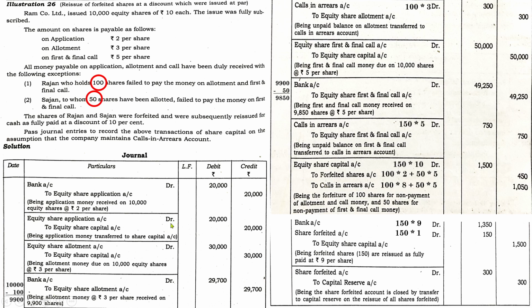But if you are passing the calls in arrears entry in almost all the cases, because it is not a big issue, you need not worry about going through the question very wisely to make sure whether there is information that a calls in arrears account has to be prepared or not. If you are passing this entry, there is no issue. So it is better to pass this entry, or it's up to your discretion whether you pass this entry or not. If it is specifically mentioned in the question, you have to definitely pass it. Otherwise, show the net amount only. So this is how you have to deal with the case.